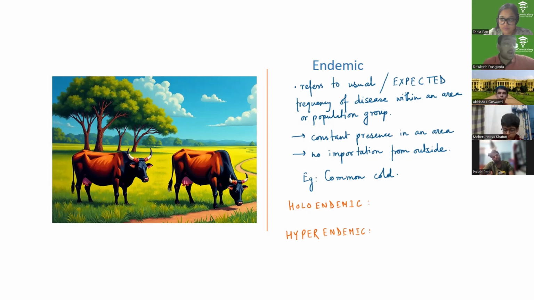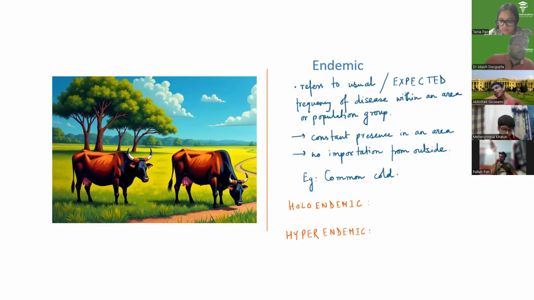So the disease will have a high incidence and prevalence in children, but not so in adults by way of immunity. That is a holoendemic disease. Commonly you see this with measles and chickenpox. Once you get the disease, you won't get it again, so it won't have a huge burden in adults. But as far as children are concerned, if you are not protecting them, it will rage a rampage on them.